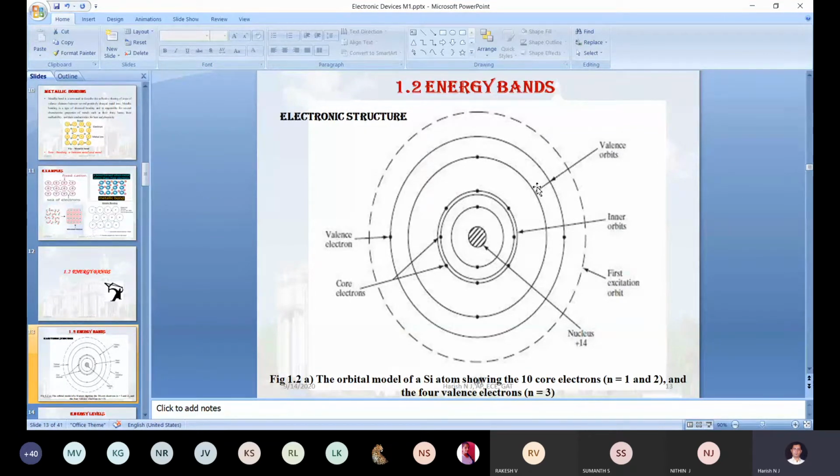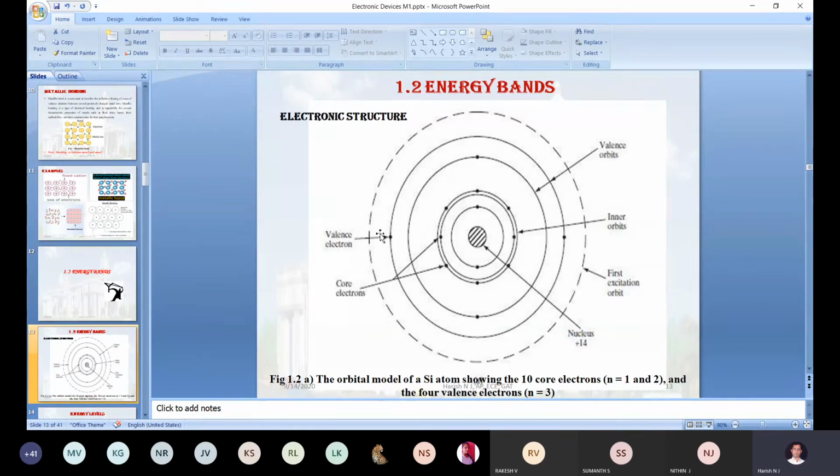Generally the semiconducting material may be silicon or germanium. Different semiconducting materials have various numbers of electrons, and those electrons are distributed in this fashion: 2, 8, 18, and 32. This is the electronic configuration we studied in the first class, the Bohr-Bury model. As per that model, all the electrons are distributed.